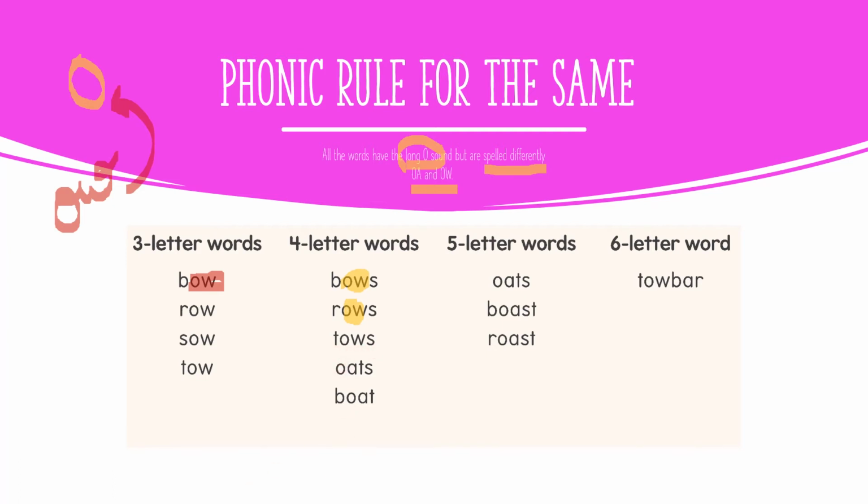Now this is something different over here. O-A. These two letter teams also make an O sound. Again, the sound is similar. The sound is O itself. So it is oats. Boat. Now, if we jump to the five-letter words over here, it is oats. Oops, I think I made a mistake.